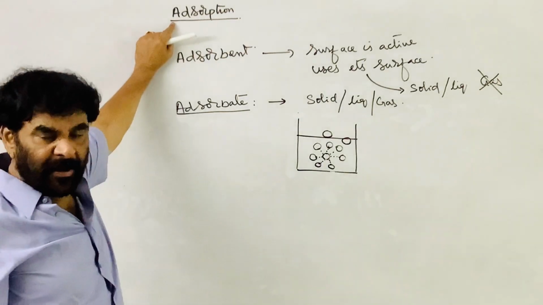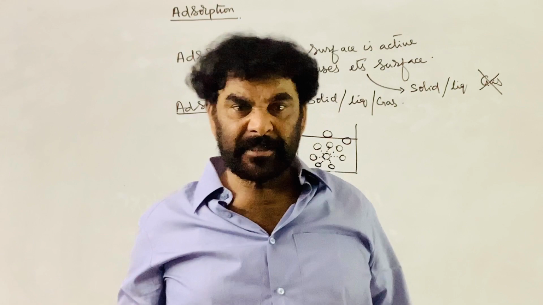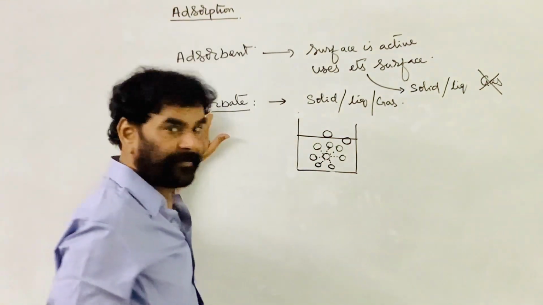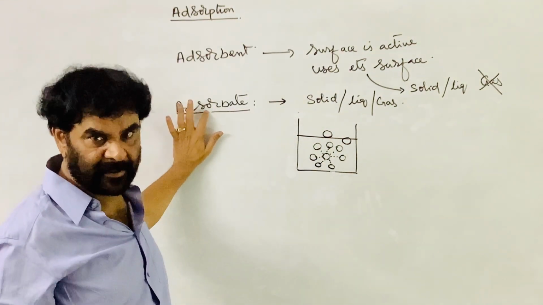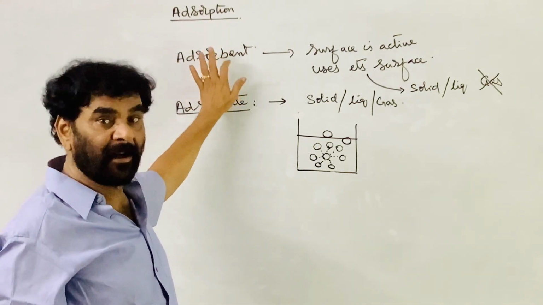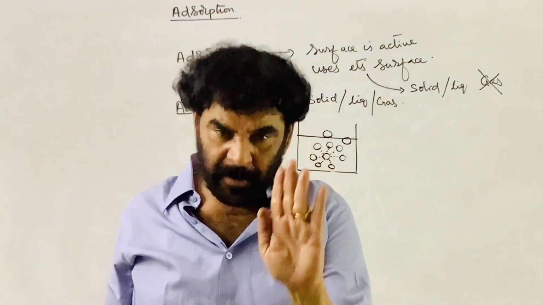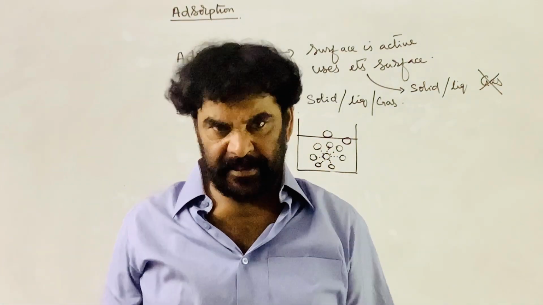The process of accumulation of molecules of one substance, the adsorbate molecules, on the surface of another substance, the adsorbent surface, is called adsorption.